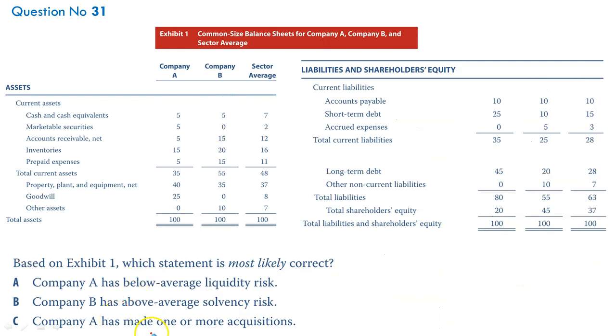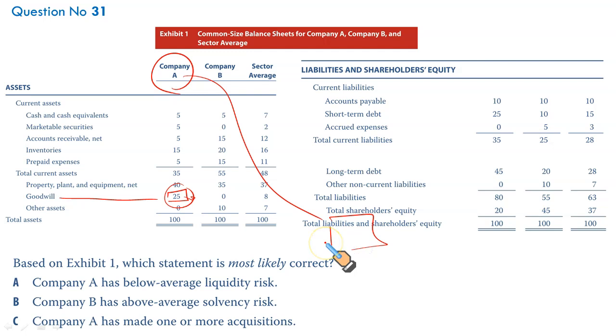All right, it says company A has made one or more acquisitions. If you just look at the balance sheet of company A, if company A has made an acquisition, it should involve goodwill. If you look at the non-current assets, there is 25 representing goodwill. This goodwill only arises if company A has acquired a subsidiary B, C, D or any other company.